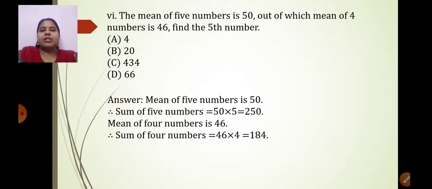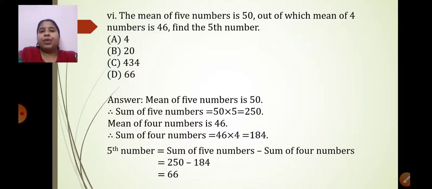I think it is 66. Just see the steps. The fifth number will be the sum of 5 numbers minus the sum of 4 numbers. So 250 minus 184 comes to 66. I hope this sum is clear. This sum also can be asked as a 2-mark question, where so many steps are involved, so mark this sum as an important 2-mark question, not as an MCQ. It can be asked as a 2-mark solve question. So make a note of all these steps. The correct answer is 66. The fifth number is 66.